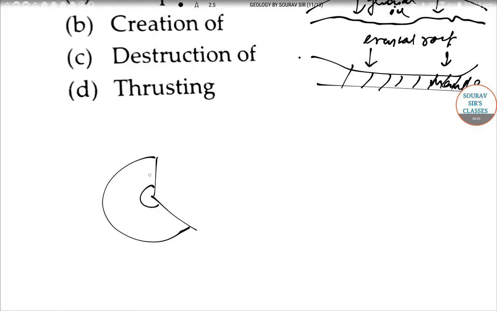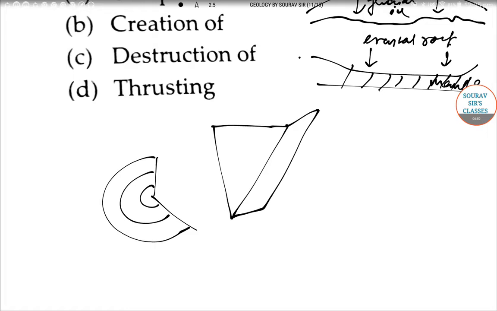A lot of layers we have to make. So this is the solid part with 5,100 kilometers.